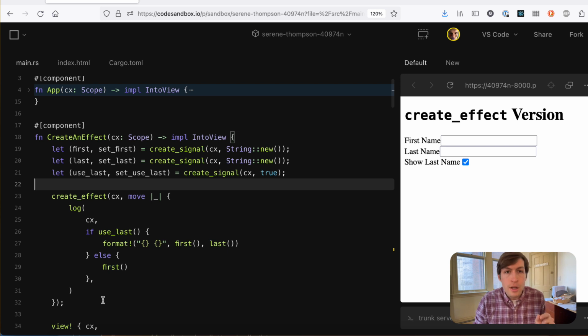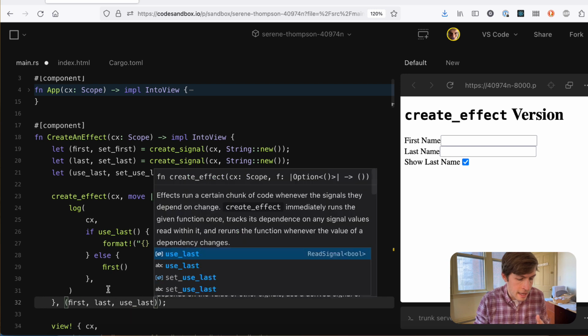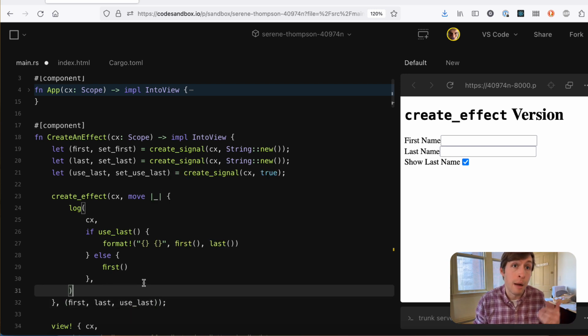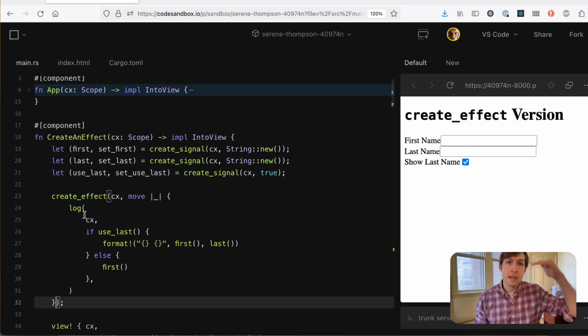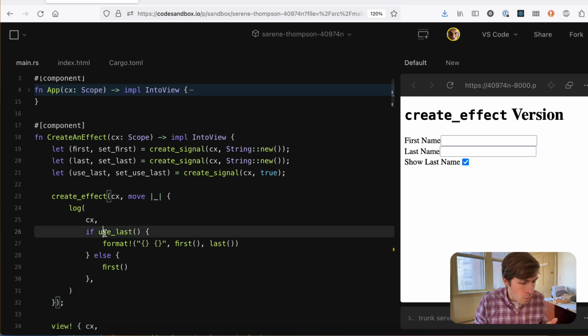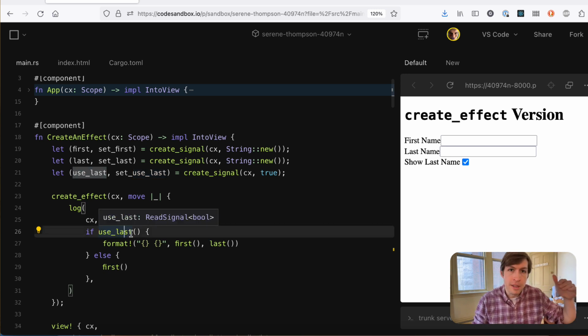Now, you'll notice if you've ever used Leptos or Solid or Sycamore, there's not an explicit dependency array here. I don't need to do something where I do first, last, useLast and pass those in like I would in a library like React to tell it that when one of these has changed, you should rerun this effect. No, it does automatic dependency tracking. So what that means is pretty simple. When I run this effect, I push it onto the stack of effects. When I access any one of these signals, it checks, okay, what's on the top of the stack of effects? If there's something there, it says, okay, subscribe that to me.